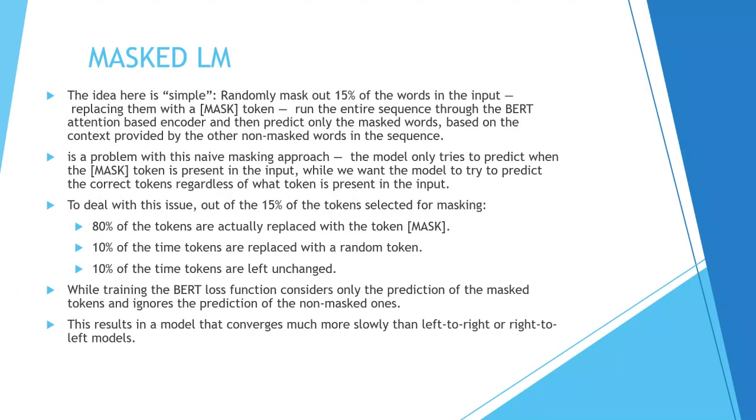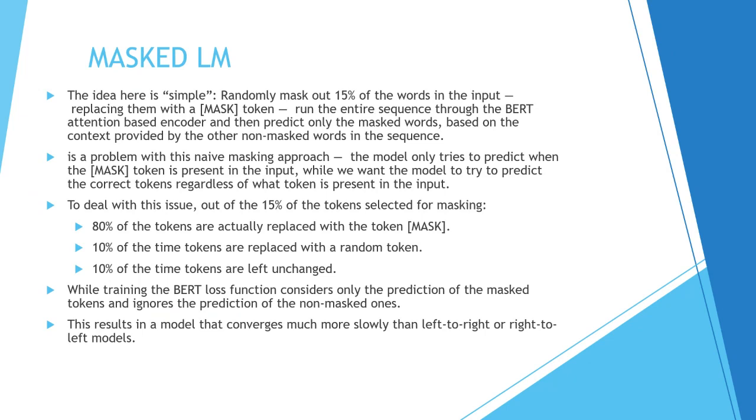Now masked LM. The idea is simple. BERT randomly masks 15% of the words in the input, replacing them with a mask token. So maybe "my dog is" something like that. I replace randomly 15% of my words with a mask, then run the entire sequence through my BERT attention encoder, and predict only the masked words. So when I was talking of "I crossed the river bank," maybe that word bank is masked, and then I run it through the BERT attention-based encoder and predict only the masked words based on the context provided by the other non-masked words.